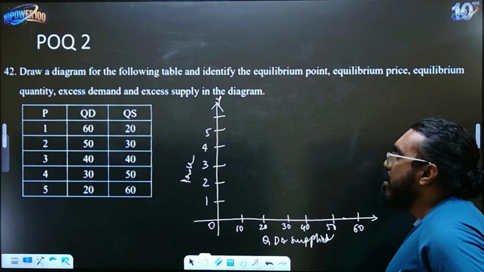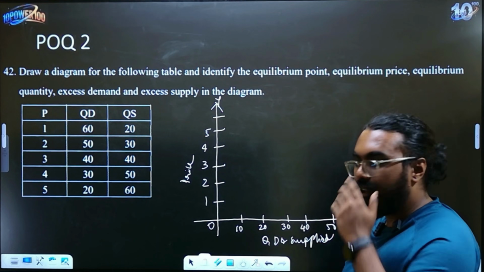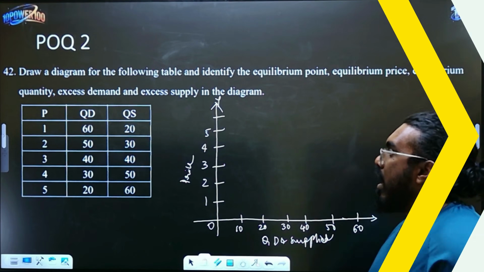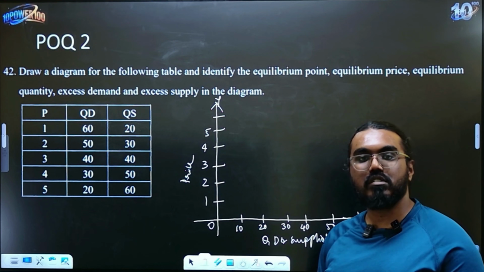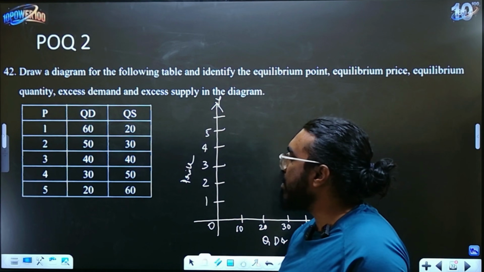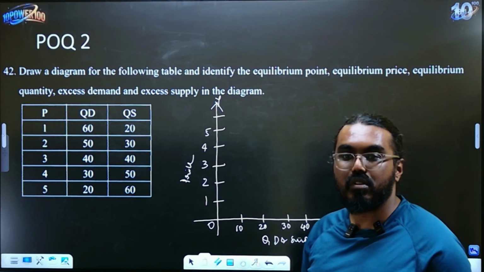Okay. So plot madadmele, once you finish drawing this, all you have to do is just plot the points, right? So now let's start plotting the points. First, to demand the plot madana, then we'll plot supply so that you don't get confused.